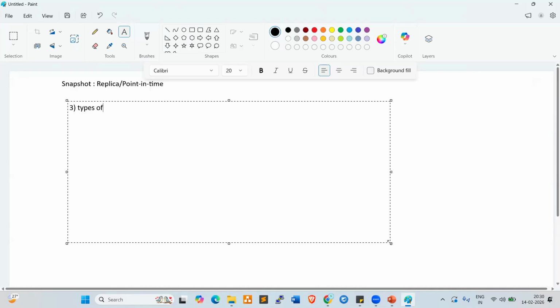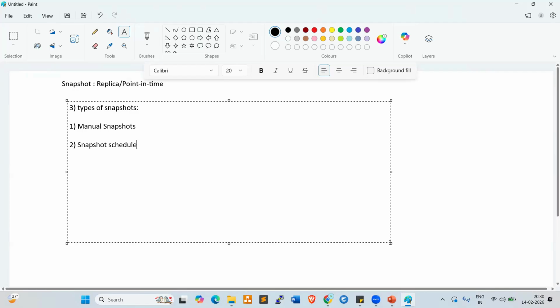Two types are important. The first one is manual snapshots. The second one is snapshot schedule. We have another type also, I'll show you that.